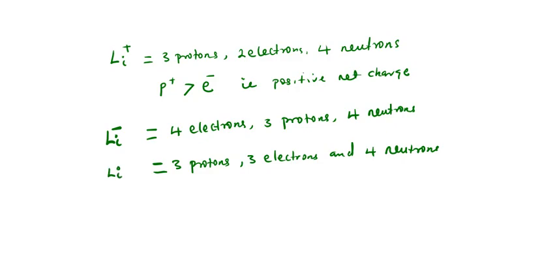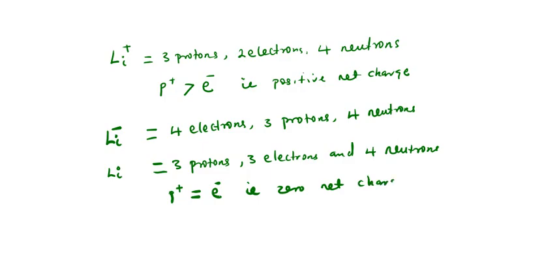Why? Because we have 3 protons and we have 3 electrons. When they attract, they will cancel out and it will be left with no charge. So that means here, proton is equal to electron. Hence, we have 0 net charge.